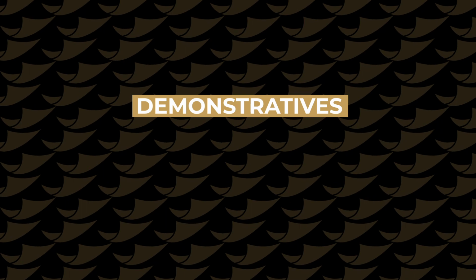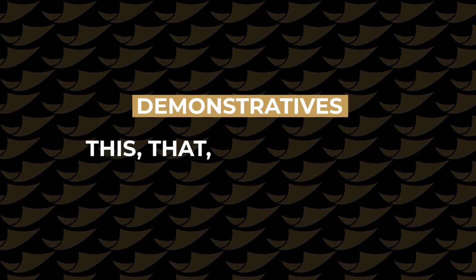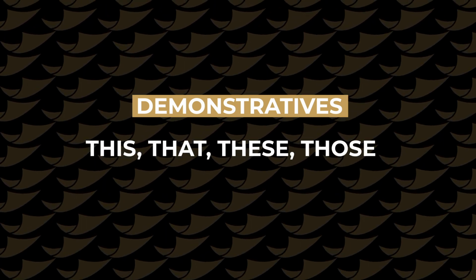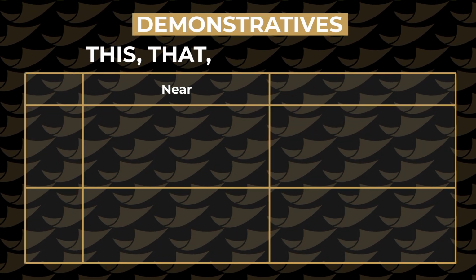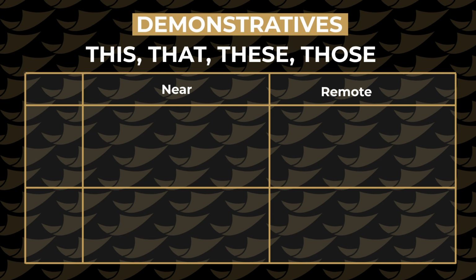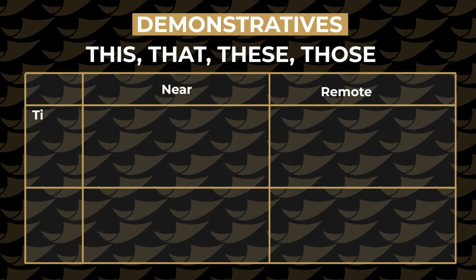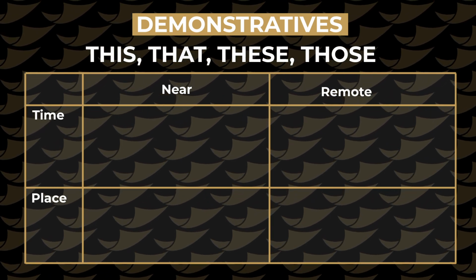Now the name itself gives us the idea of what it must be. When we demonstrate something, we need these particular words, and they are four. Now which are they? This, that, these and those. We use these words to show whether something is near or remote. We also use them in terms of time or place.